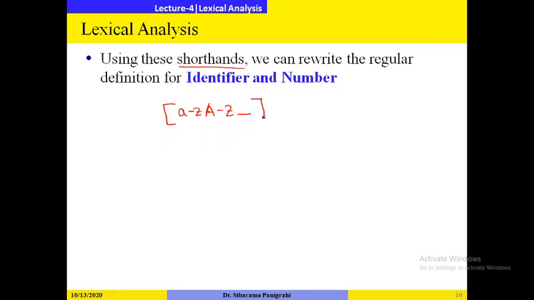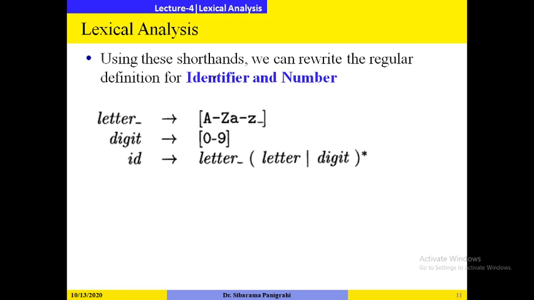So it will start with an alphabetic character. Then it consists of alphabetic characters A to Z, capital A to Z, underscore, 0 to 9. Any combination of these, so you can put a star over here. This is the regular expression for representing the identifier.